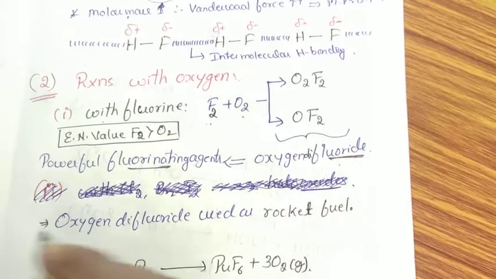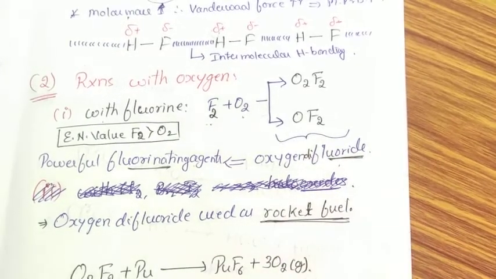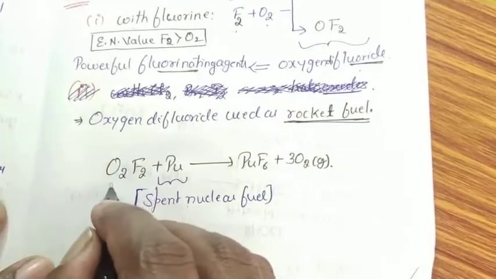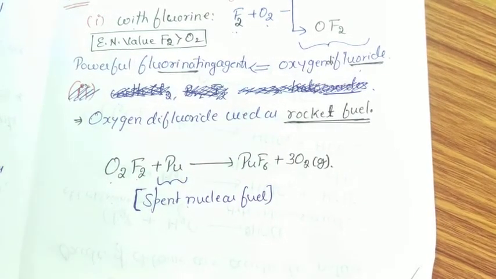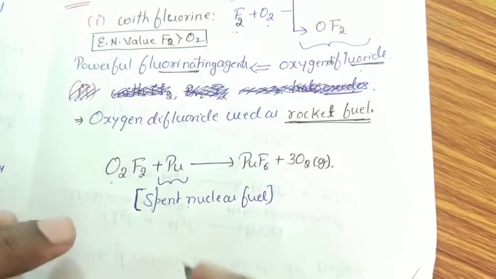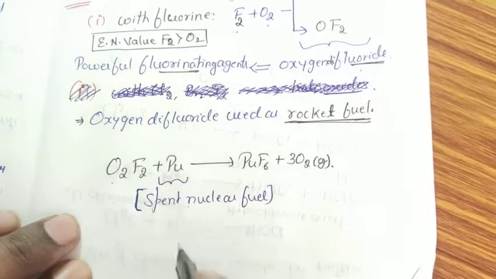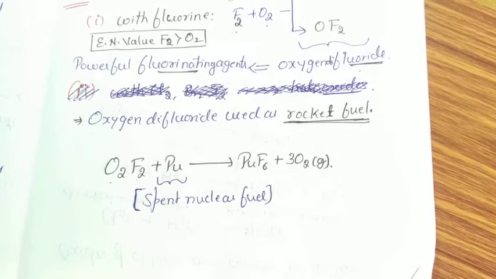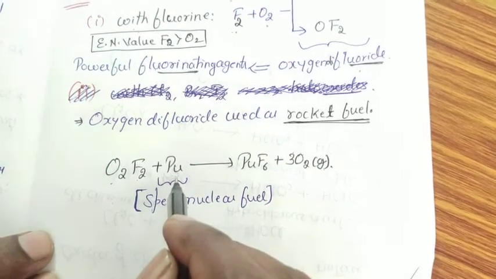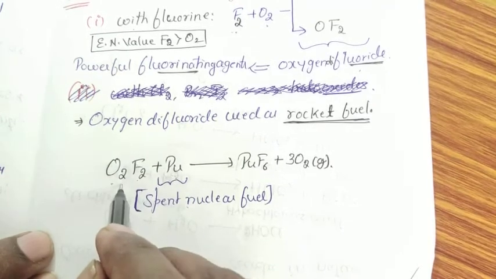This oxygen difluoride is used as rocket fuel, whereas dioxygen difluoride is used in nuclear reactors. These nuclear reactors are used to produce electric current by radioactive fission reactions. During that, plutonium is a radioactive element which will stick to the nuclear reactor. To remove this radioactive element, we are going to use oxygen difluoride.